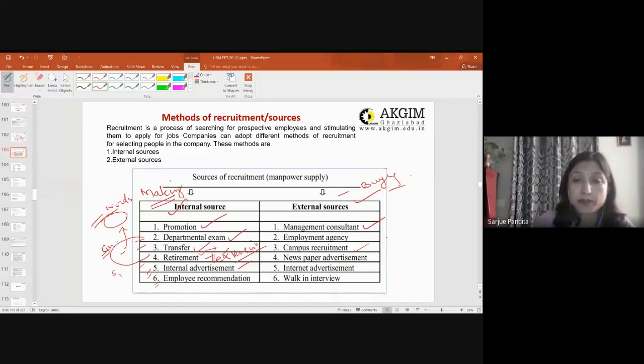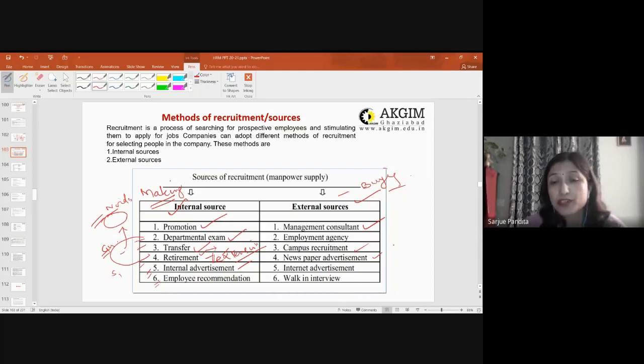Then newspaper advertisement. You are just placing an ad in the newspaper, and when we place an ad in the newspaper, there are certain guidelines which we have to follow. We have to be very specific, because it comes with a cost.